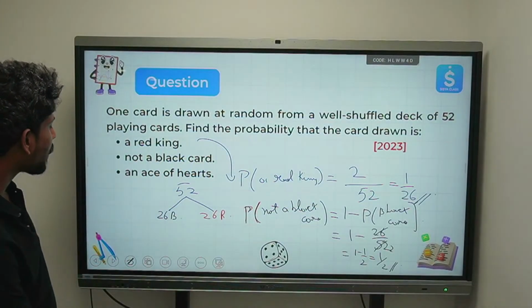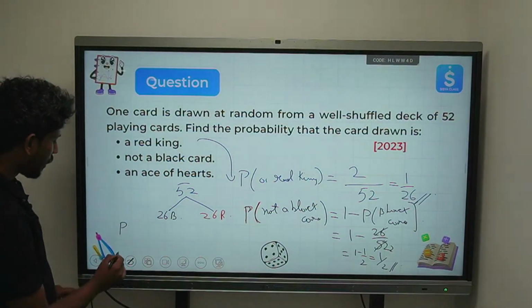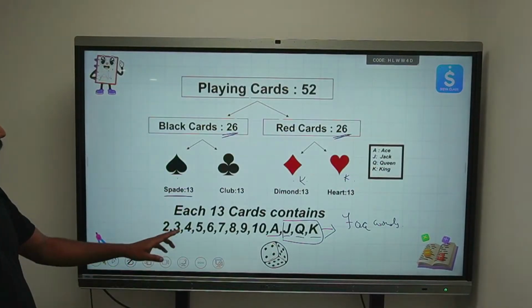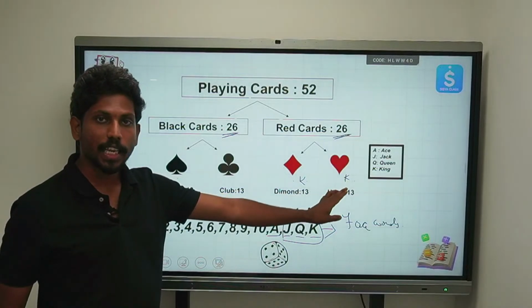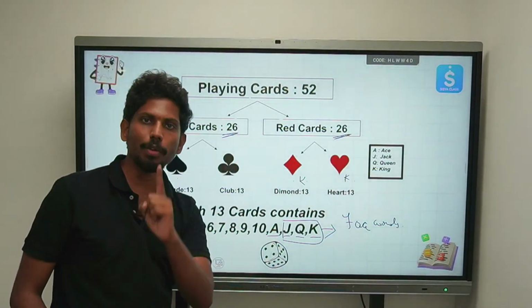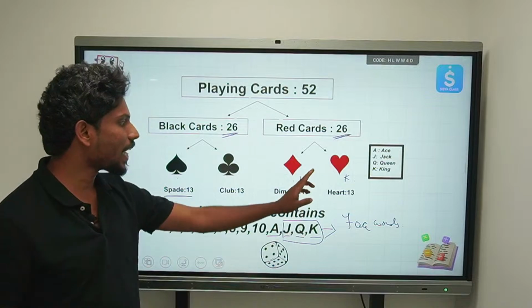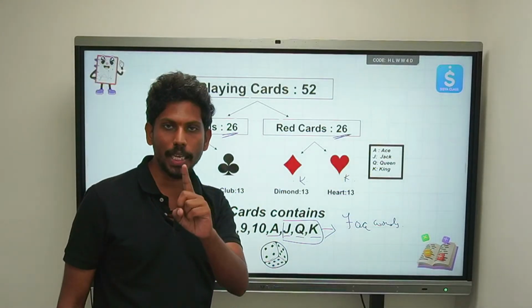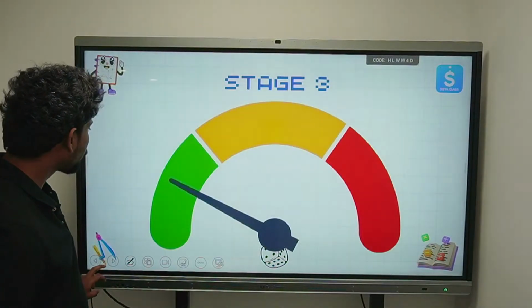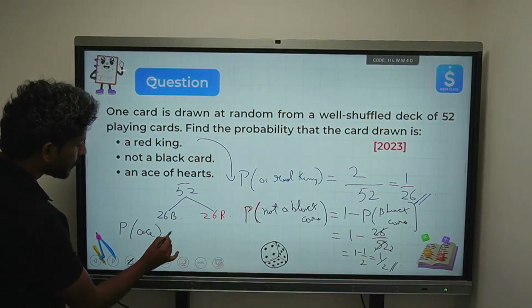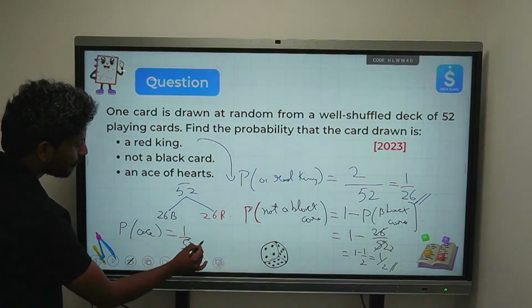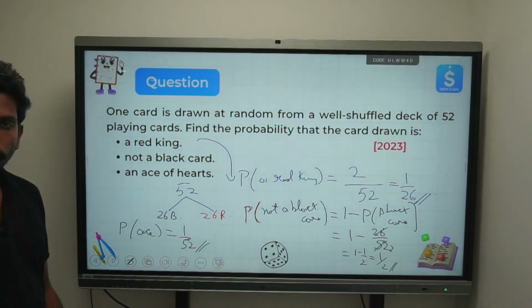Now you see an ace of hearts. Now what is meant by this ace of hearts? Okay, let's see this picture. Heart is there. How many cards are there in heart? There are 13 cards. In that, how many aces do we have? We have only one ace, right? When he says ace of hearts, how many do we have? We have only one. So what is the probability of getting it? It is nothing but 1 by 52.